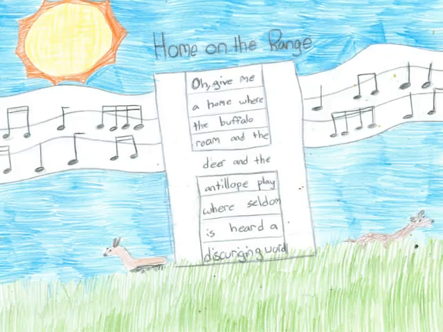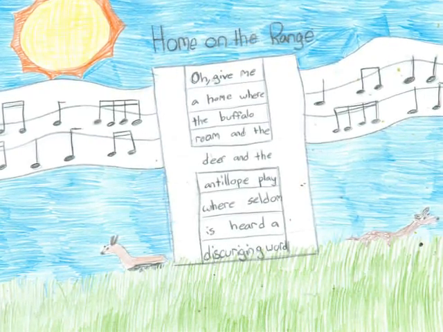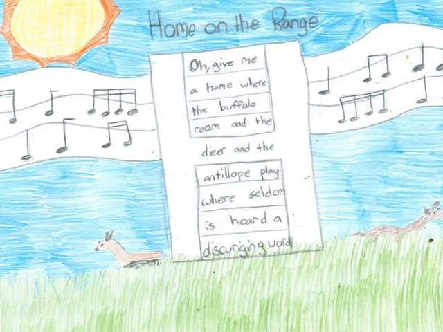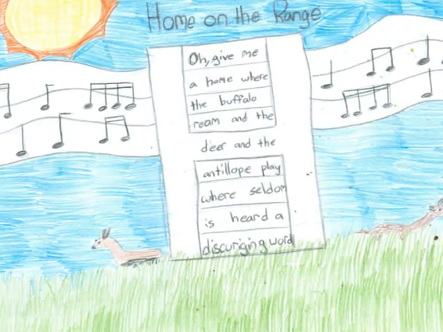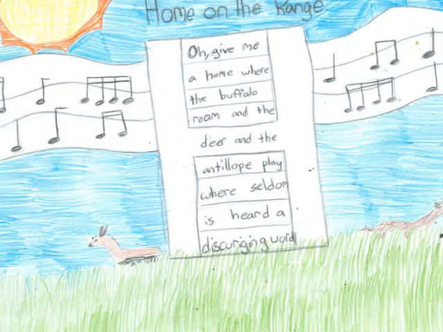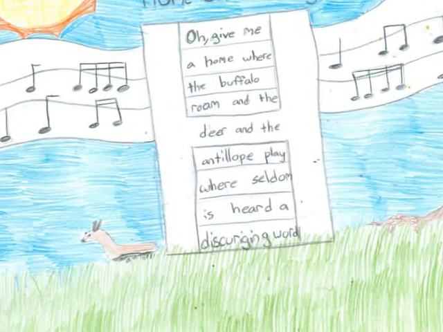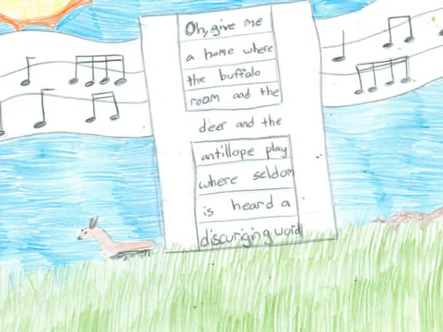H is for Higley. Brewster Higley wrote the words to the state song of Kansas, Home on the Range. He was also a doctor and a poet. He was born in Ohio and came to Kansas in 1871. Higley's poem, My Western Home, was turned into the state song for Kansas.